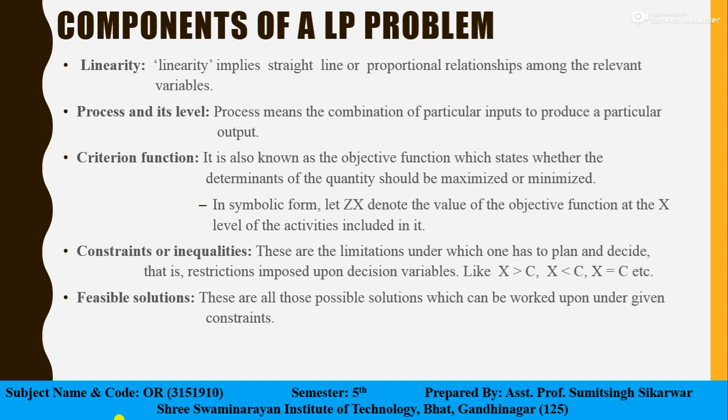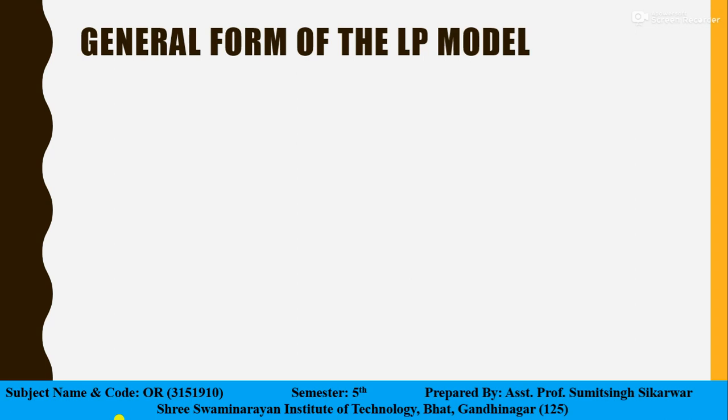And the last component is optimum solution. Optimum solution is the best among all the feasible solutions. So these are the components which we need to understand and keep in our mind so that we can develop a model. Now let us move on to the general form of a linear programming.